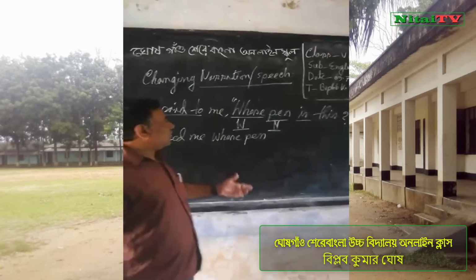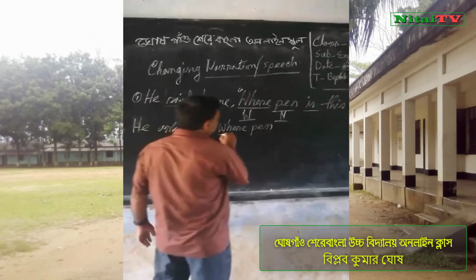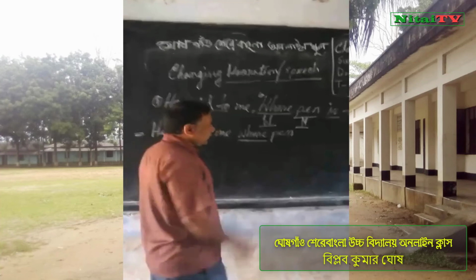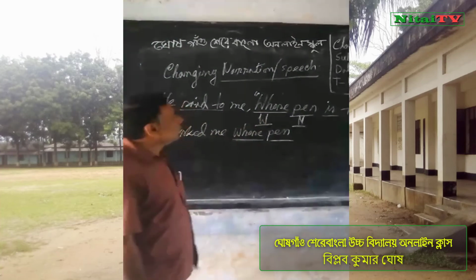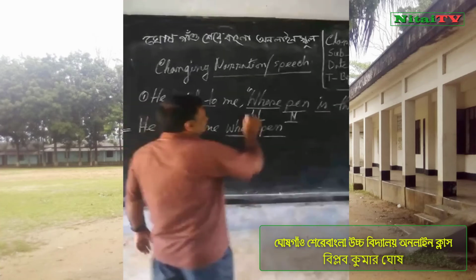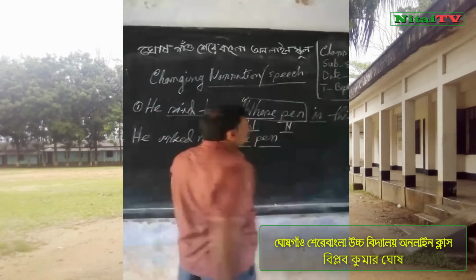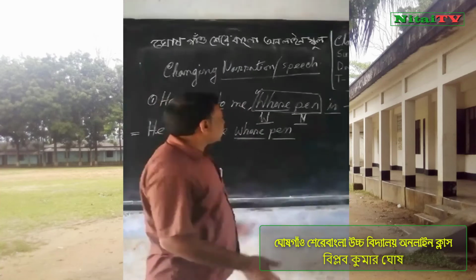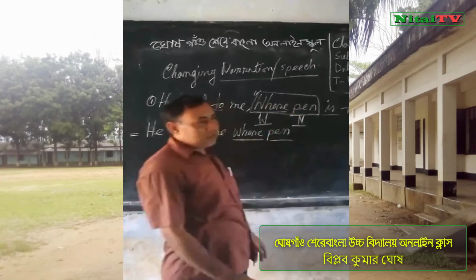In the last sentences, I wrote in the conjunction place only one word. Now I write two words. This is the difference. Because these two words are one part. Whose pen. You will not part whose and pen. This is one word, whose pen.